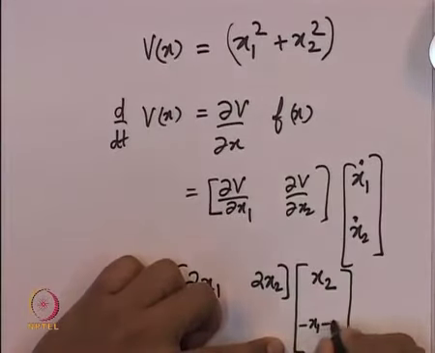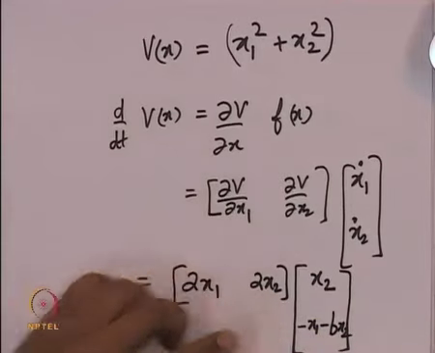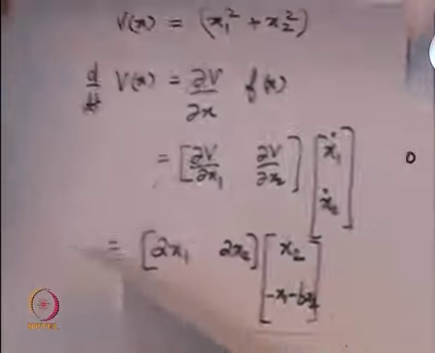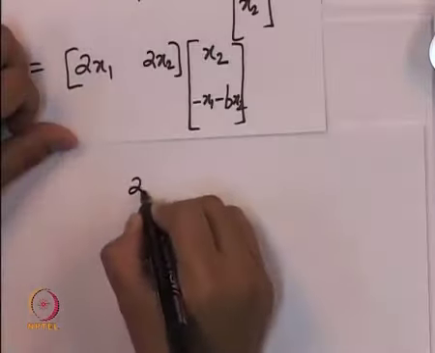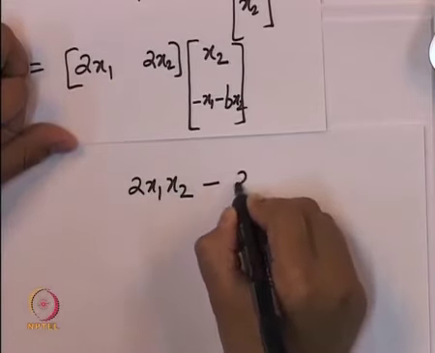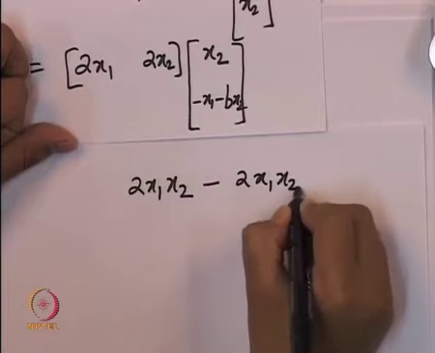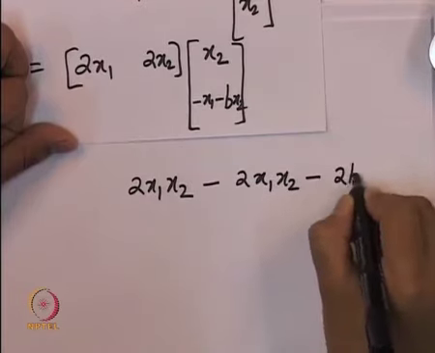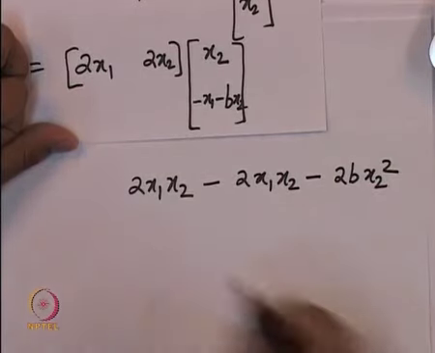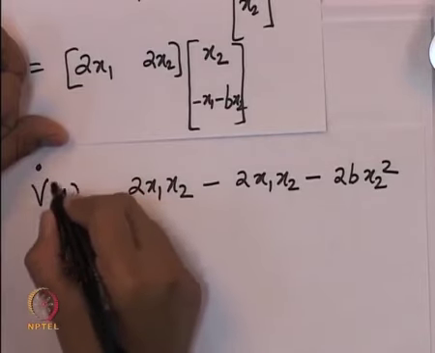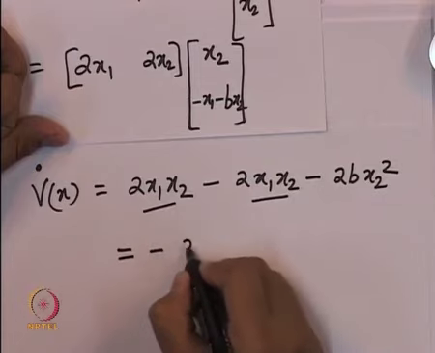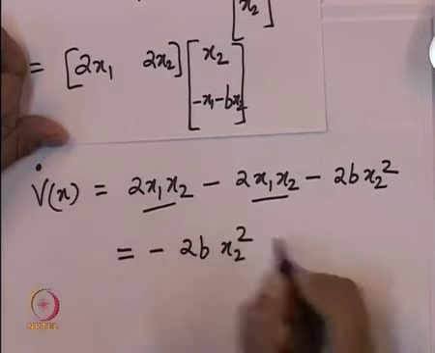Upon evaluating this, we get 2x1 x2 minus 2x1 x2 minus 2b x2 square. This is what we get as equal to v dot of x. So, we can cancel the cross terms, and this is nothing but minus 2b x2 square.